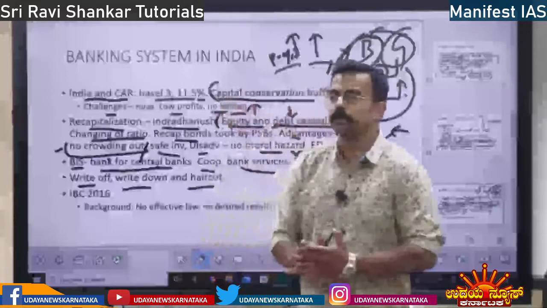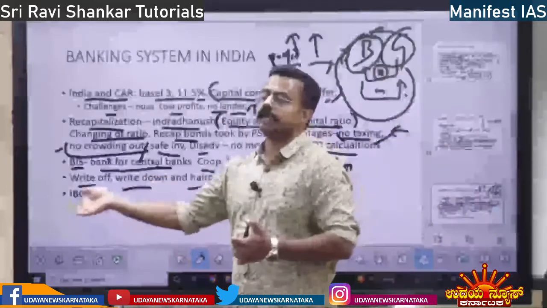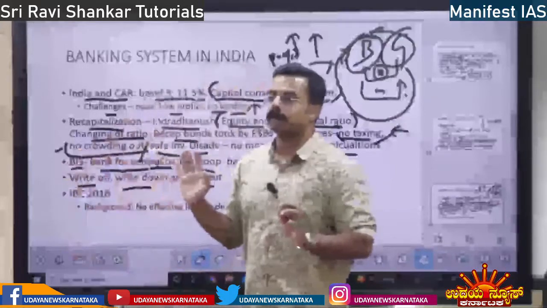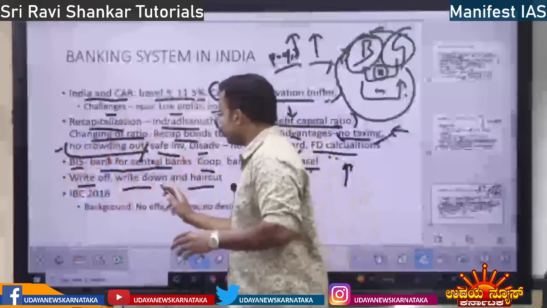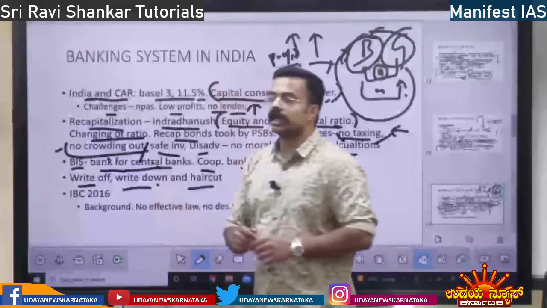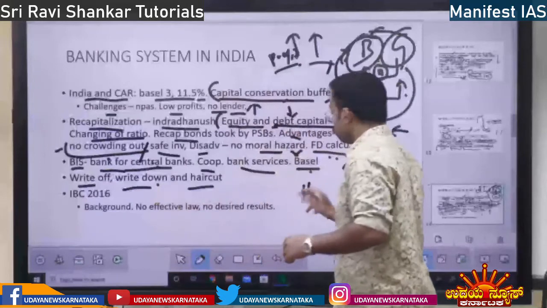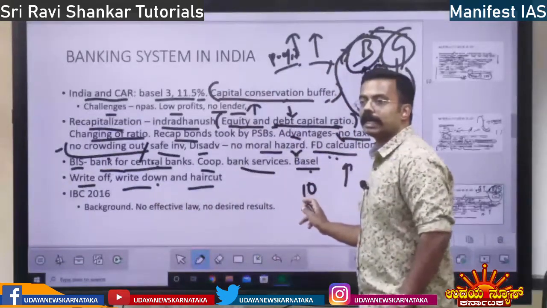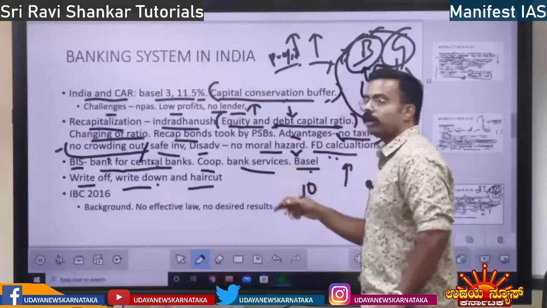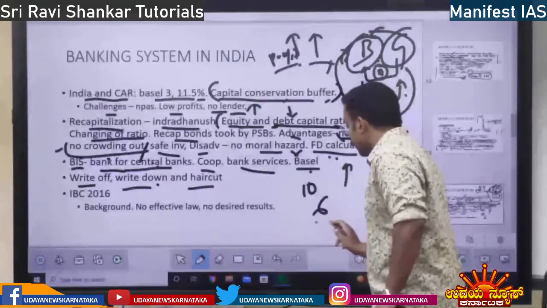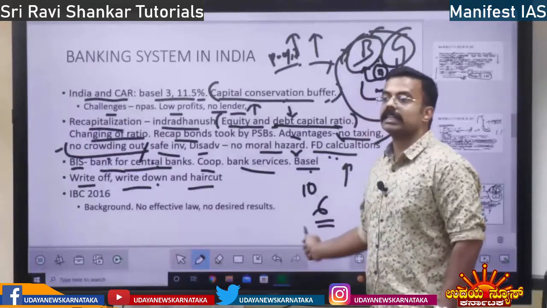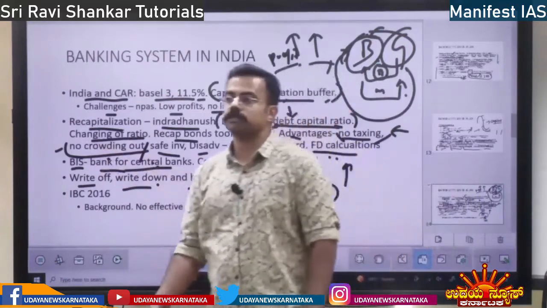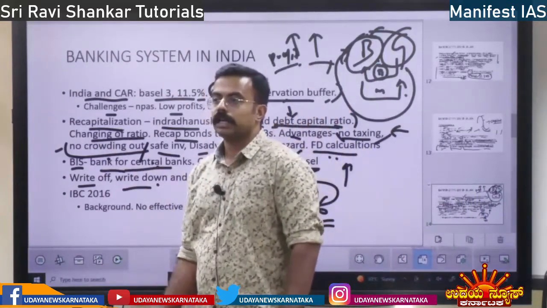Write-off, write-down and haircut. Banks are giving money to some people, and they are not going to repay. So, write down: suppose there is a 10 crore loan, and you cannot repay the entire 10 crore. What the bank is going to do is ask you to just pay 6 crore. That is write down. Write off is where the entire 10 crore is given off. You don't pay anything.